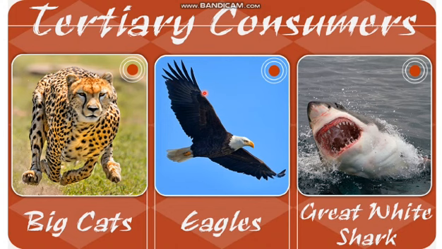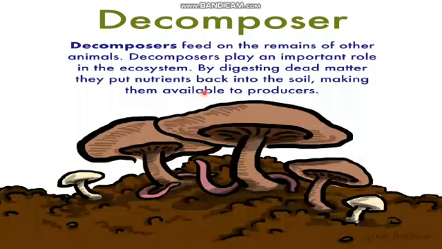Okay. Back to the decomposers. Decomposers are the ones who break down something. We'll just read the definition. Decomposers feed on the remains of other animals. What are the remains? It might be their body parts, or it might be their excretory material, it might be their dead bodies. So they are the ones who feed on the remains of other animals. Decomposers play an important role in the ecosystem by digesting dead matter. They put nutrients back into the soil, making them available to producers.